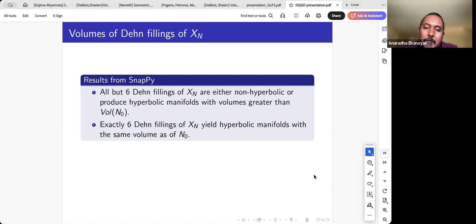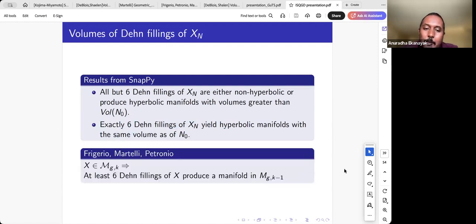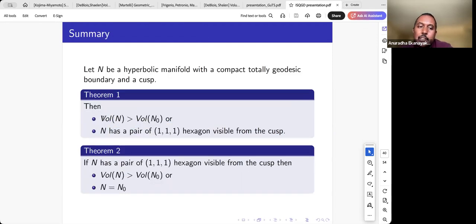To wrap things up, we will need this result from Frigerio, Martelli, and Petronio. This result basically tells us all these 6 Dehn fillings we got from SnapPy, which have the same volume as our candidate, are actually equal to our candidate. So there cannot be anything else. This result by Frigerio, Martelli, and Petronio tells us the 6 Dehn fillings we got from SnapPy should all be equal to our candidate. So that is basically the conclusion of the project.